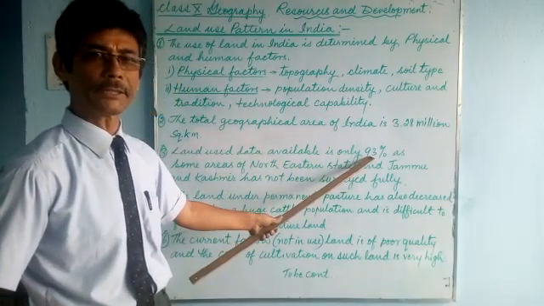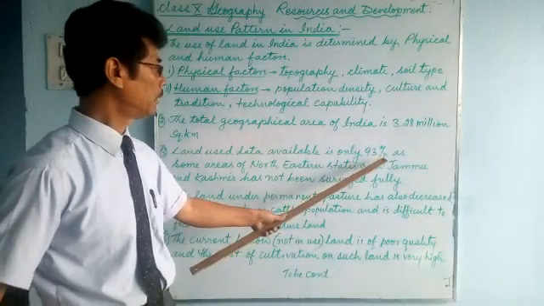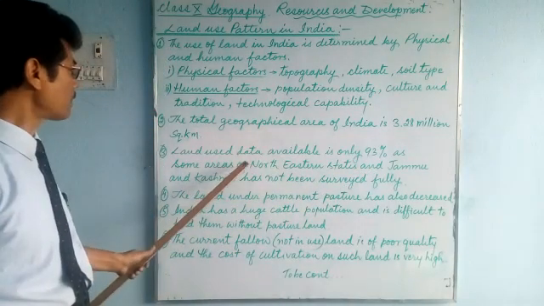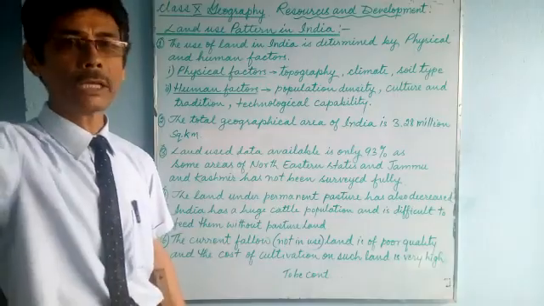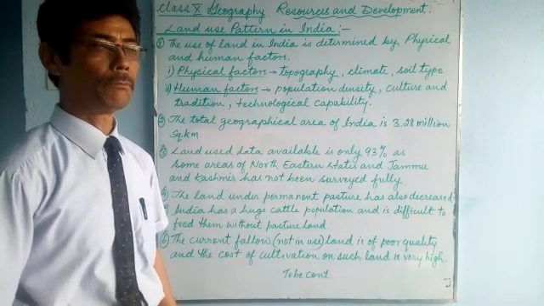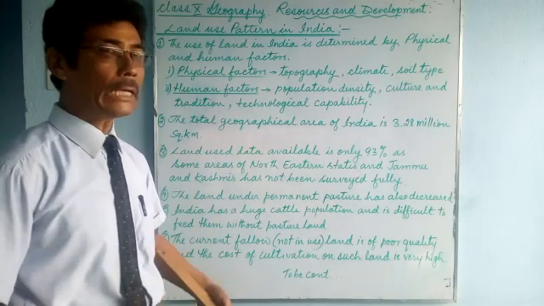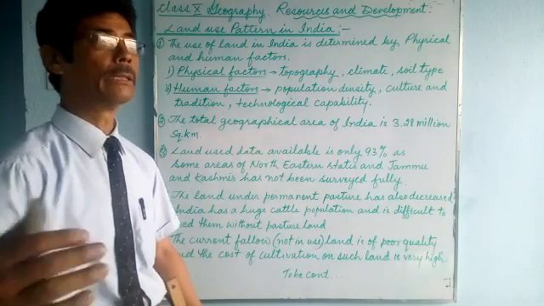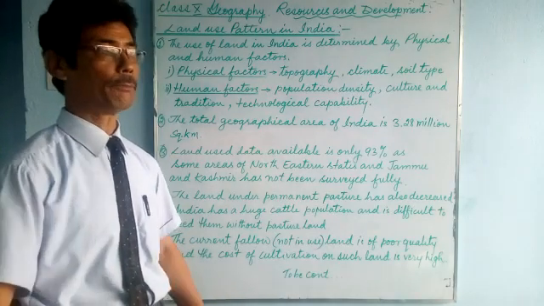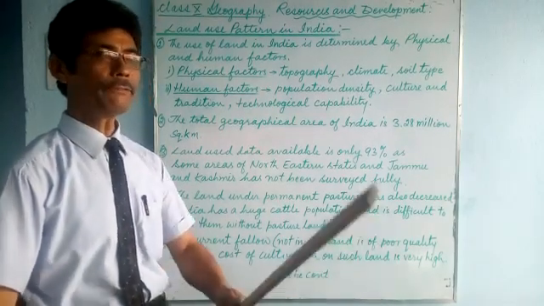What about the remaining 7%? Some areas of northeastern states such as Arunachal Pradesh and Mizoram are densely covered with forest, not populated. It is very difficult to go there.